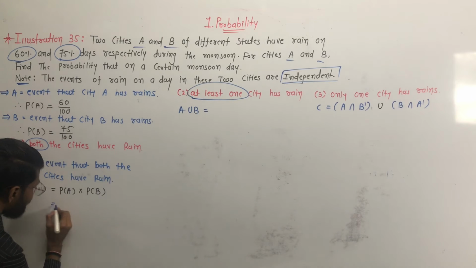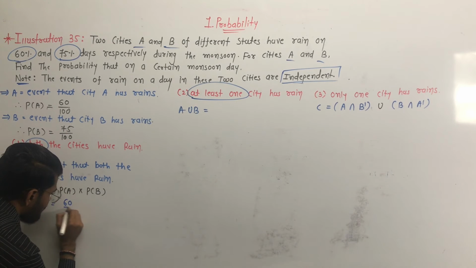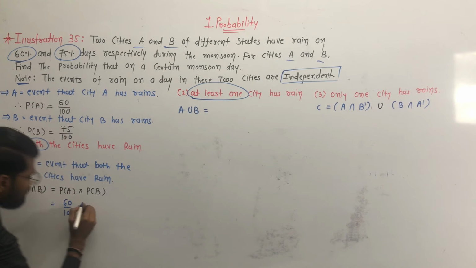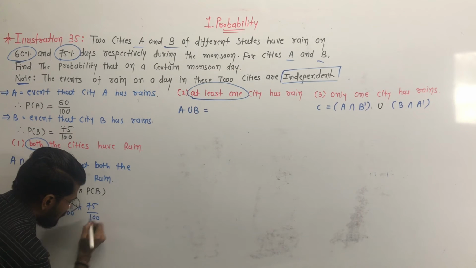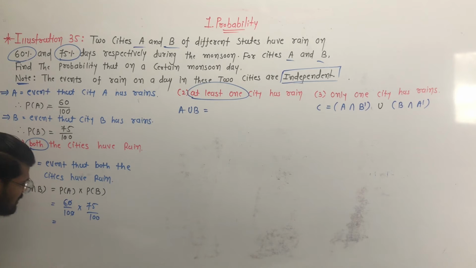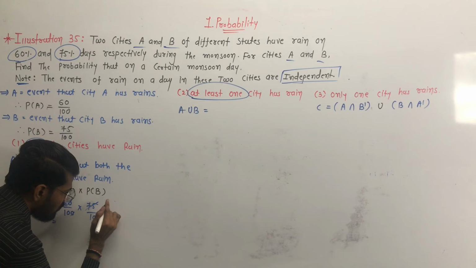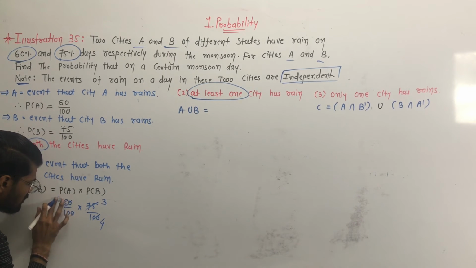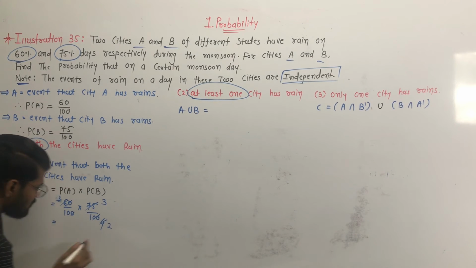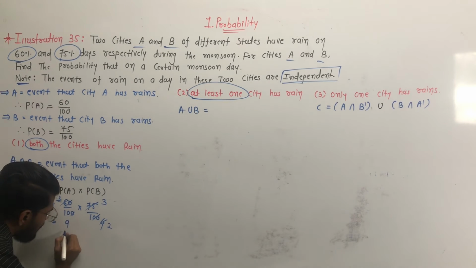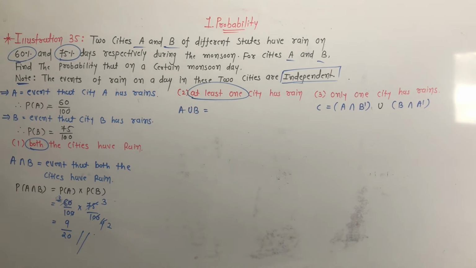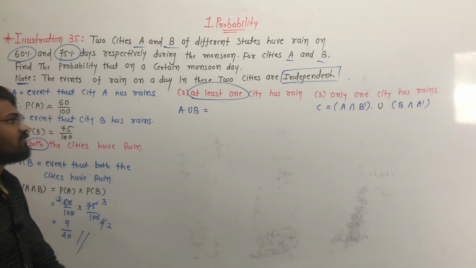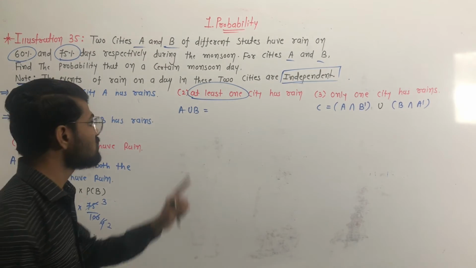Put the value: P of A is equal to 60 by 100, and multiply by 75 by 100. Okay, so 0 is cancelled, and 25 multiply by 3 and 25 multiply by 4, so 3 by 4. Yes, and here also 3 and 2 is cancelled, so 3 into 3 is equal to 9 upon 10 into 2 is equal to 20. Yes, clear?